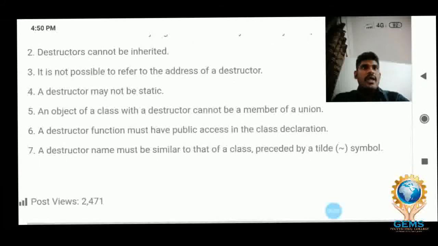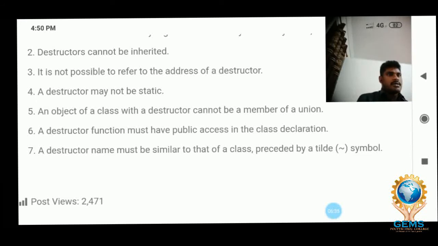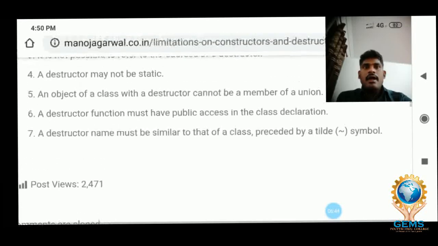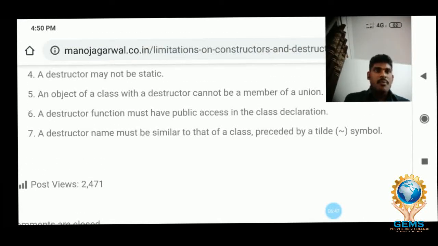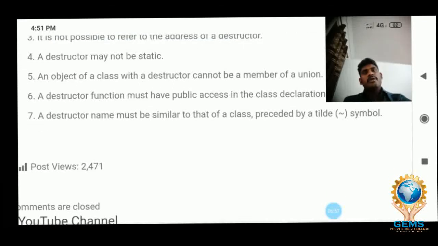An object of a class with a destructor cannot be a member of a union, same as the constructor. A constructor and destructor cannot be a member of a union. And a destructor function must have public access in the class declaration, same as the constructor. Constructor and destructor should have public mode in a class declaration. Second one is, the destructor name must be similar to the class name, preceded by the tilde symbol.